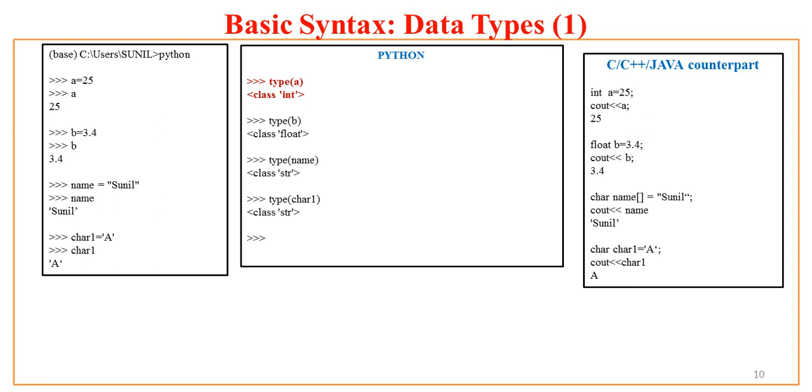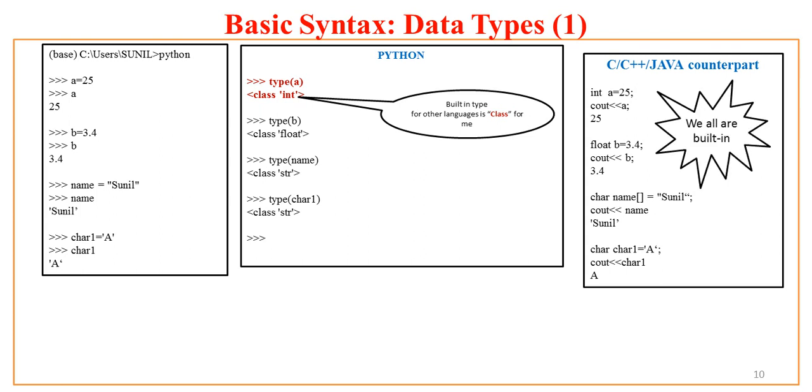Python says that whatever you call built-in in other languages, that built-in is a class for me in Python. And what of the C, C++, Java counterpart? For C, C++, Java, this int, float, char, everything is built in for us.